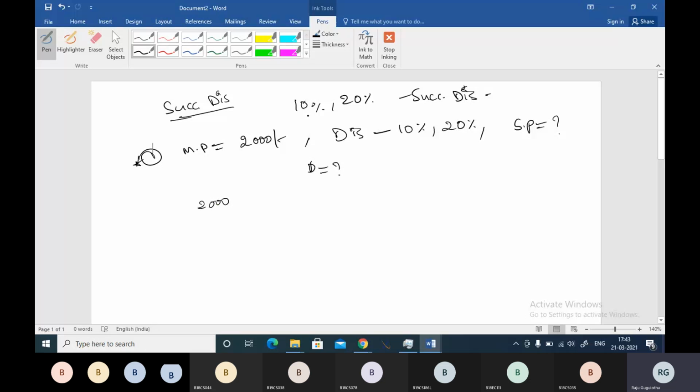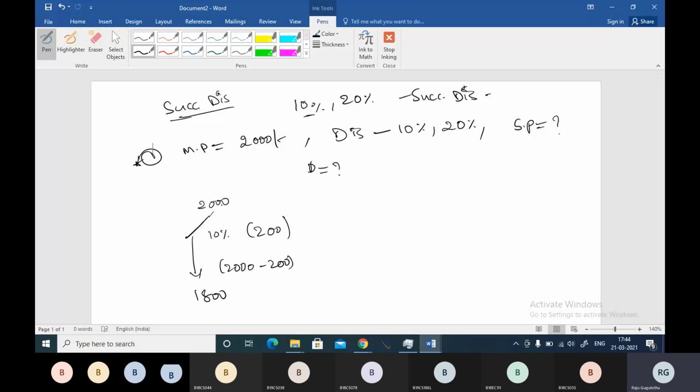Guys, when successive discount is given, let's say we have 2000 rupees as the market price. When we give 10% discount, 2000 rupees 10% discount will be 200 rupees, boss. Directly you can put a decimal here and say 200 will be 10%. Then the selling price will be 2000 minus 200, so your selling price will be 1800 when you give the first discount.